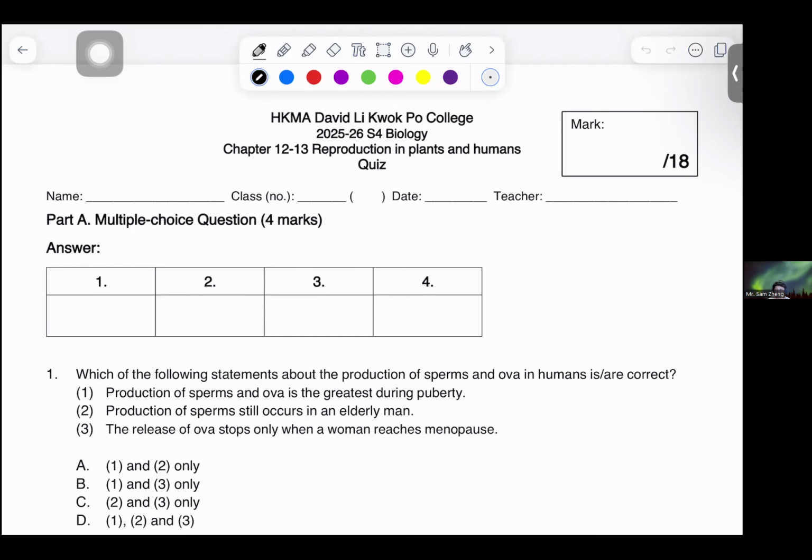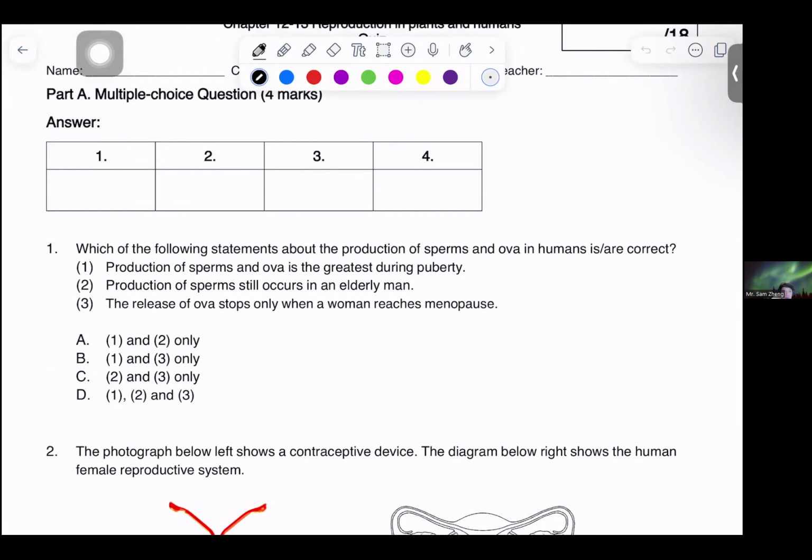Okay, so for this video, I'm going to talk about the debriefing on the chapter 12 and 13 quiz. In this case, I will go through most of the MC questions with you and also go through the structure question with you. So for question number one, it asked you about which of the following statements about